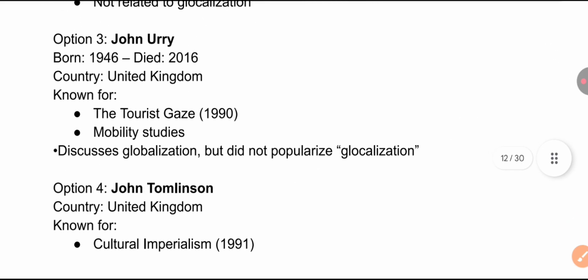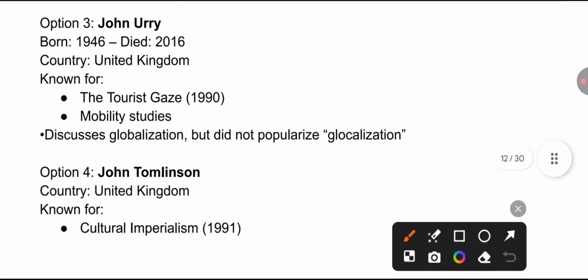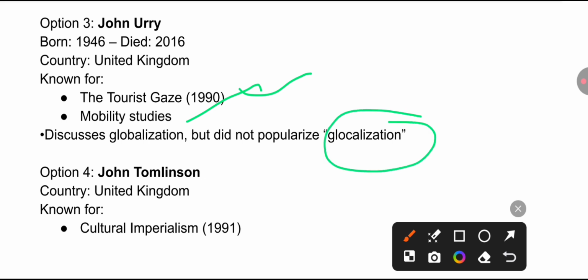John Urry, who is from the UK, is known for the work The Tourist Gaze, 1990, and Mobility Studies. He has discussed globalization, but somehow he has not popularized globalization. He is associated, but NTA is simply asking the question about popularization of globalization. So he is not the answer.